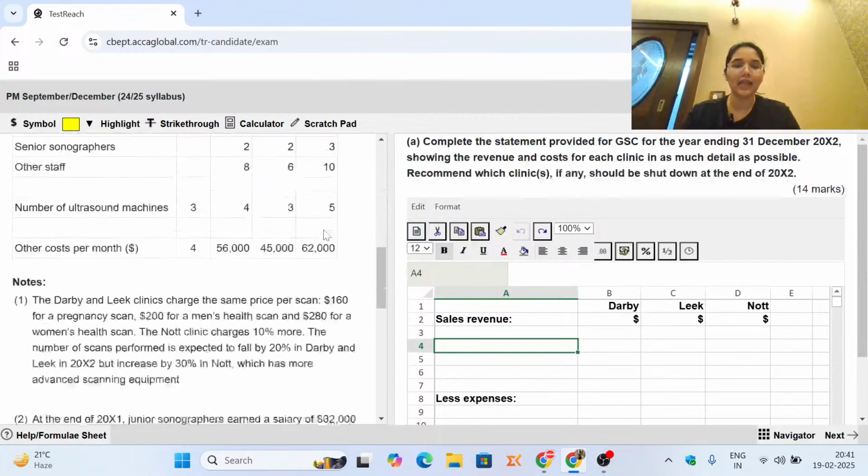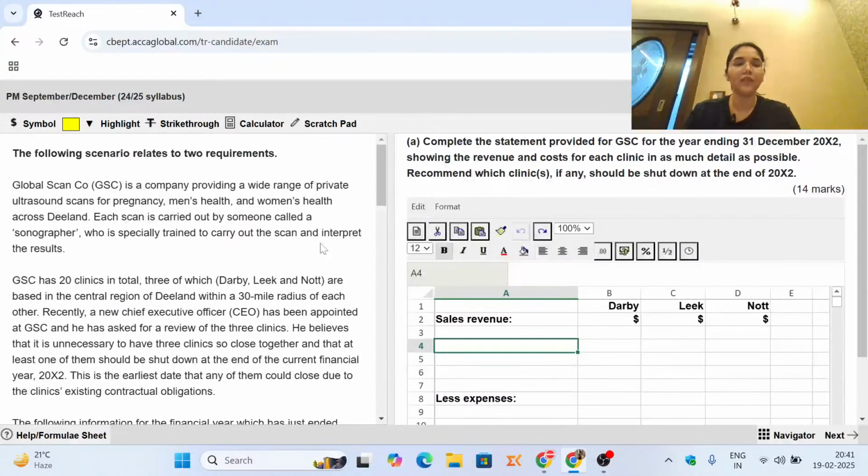So let's read the scenario quickly. Global Scan Company, GSC, is a company providing a wide range of private ultrasound scans for pregnancy, men's health and women's health across D-land, a country where they provide these ultrasound scans.